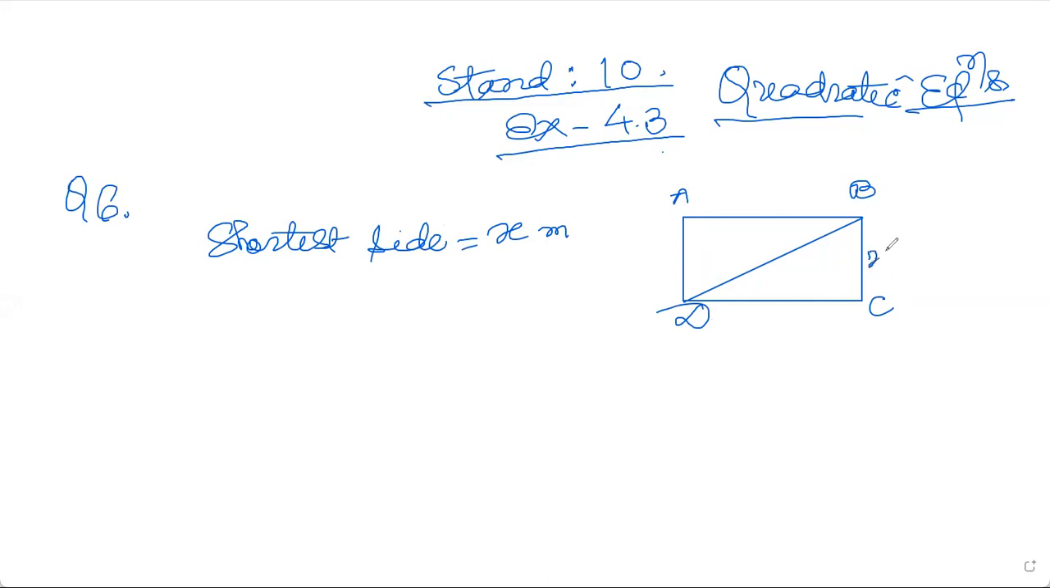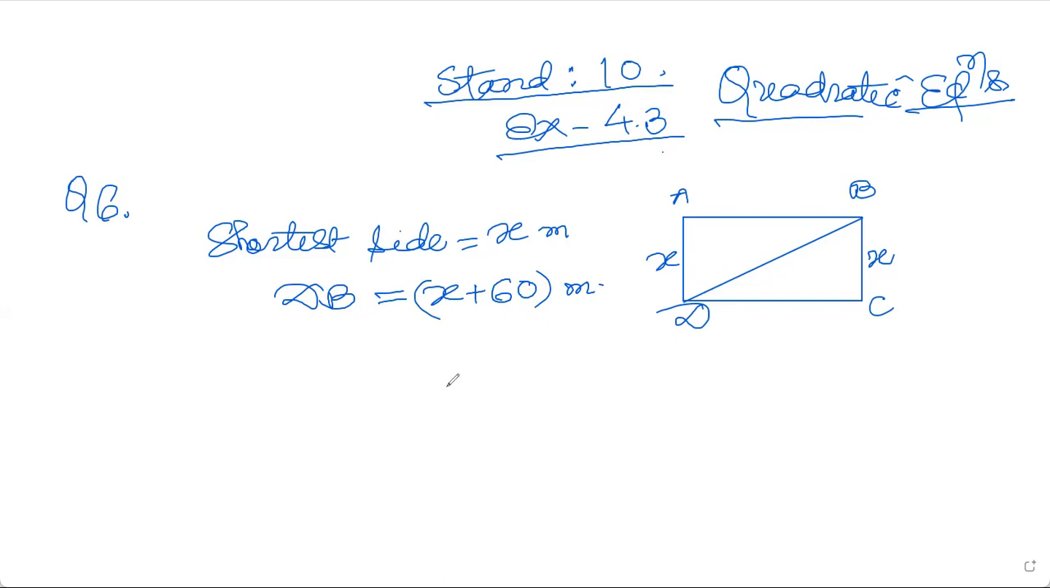So I suppose this to be x meter. This is also going to be x because opposite sides of a rectangle are equal. And this diagonal DB of the rectangle is 60 meter more than the shortest side. So according to the question, this is x plus 60 meters, more than the shortest side.